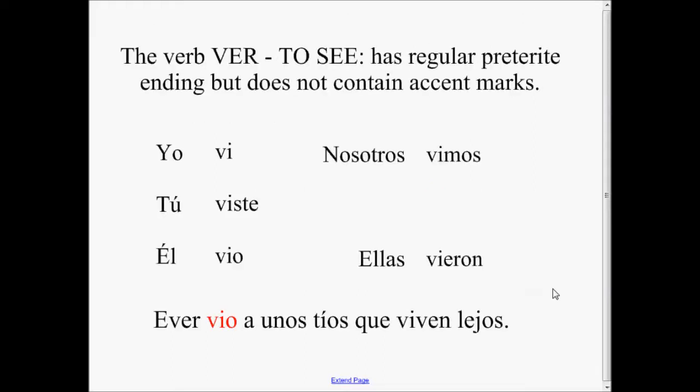The verb ver means to see, and it has a regular preterite ending but does not contain accent marks. Yo vi. Tú viste. Él vio. Nosotros vimos. Ellas vieron. Ever vio a unos tíos que viven lejos. Ever saw some aunts and uncles that live far away.